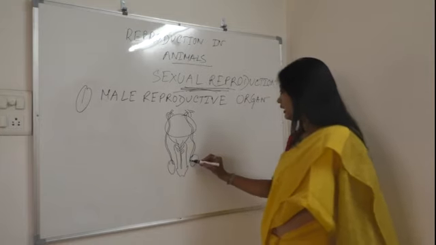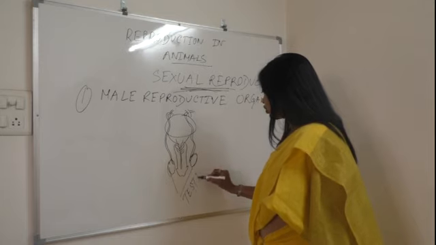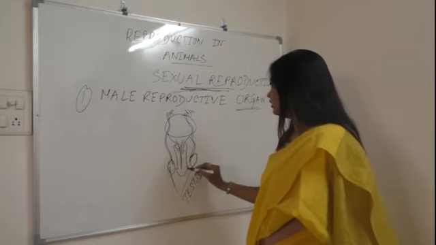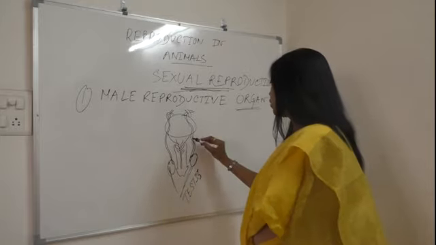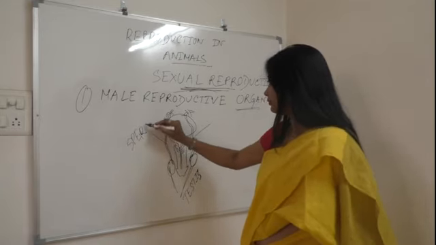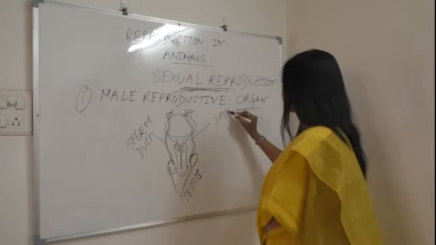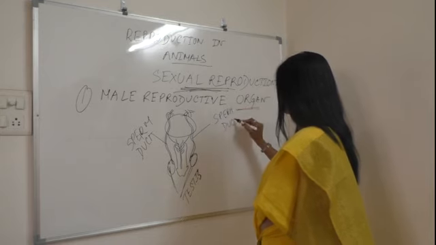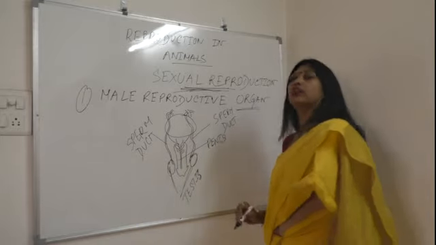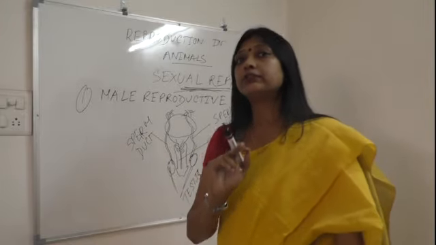So what are they? These two ball-like structures are the testes. The male reproductive organ comprises one pair of testes, two sperm ducts, and a penis. You haven't heard the term sperm, okay?